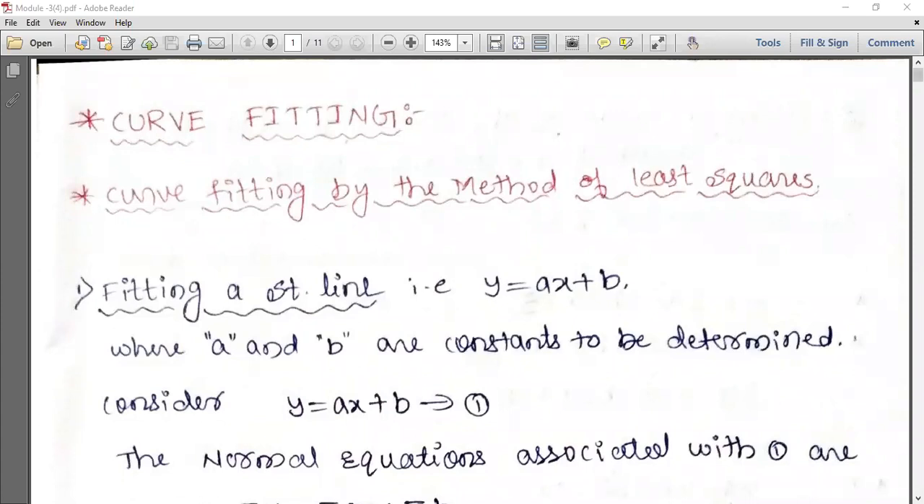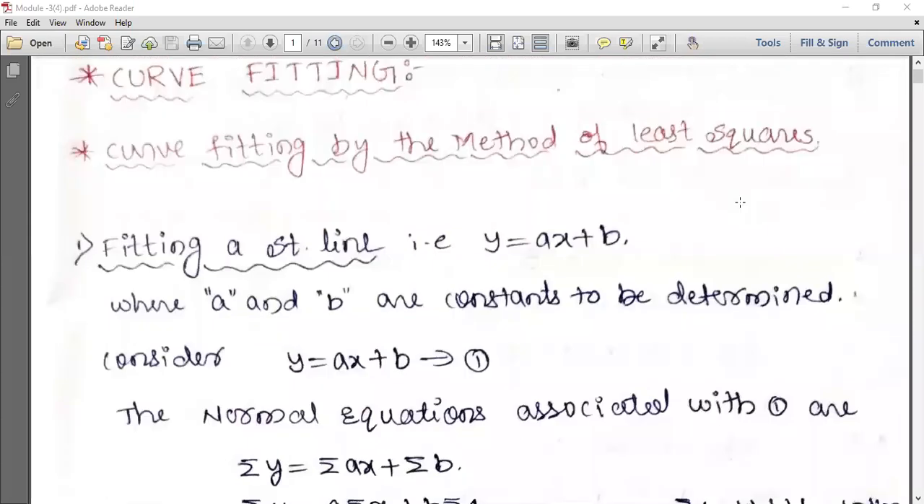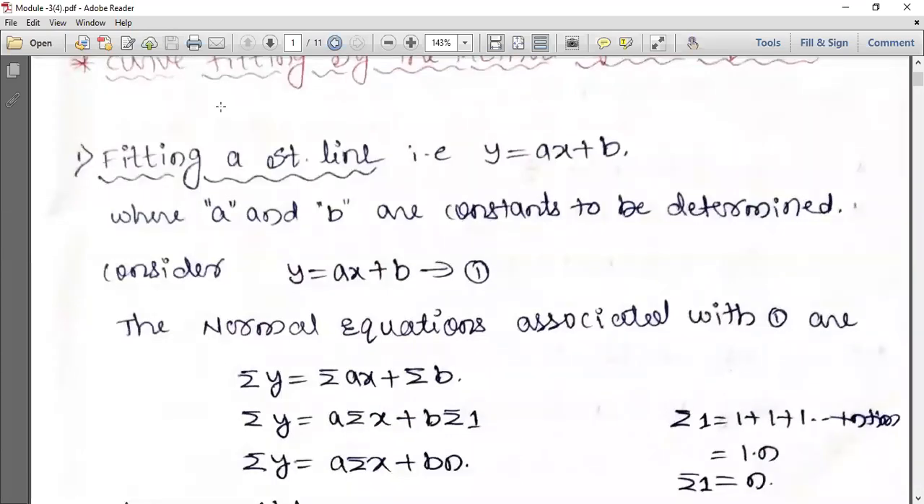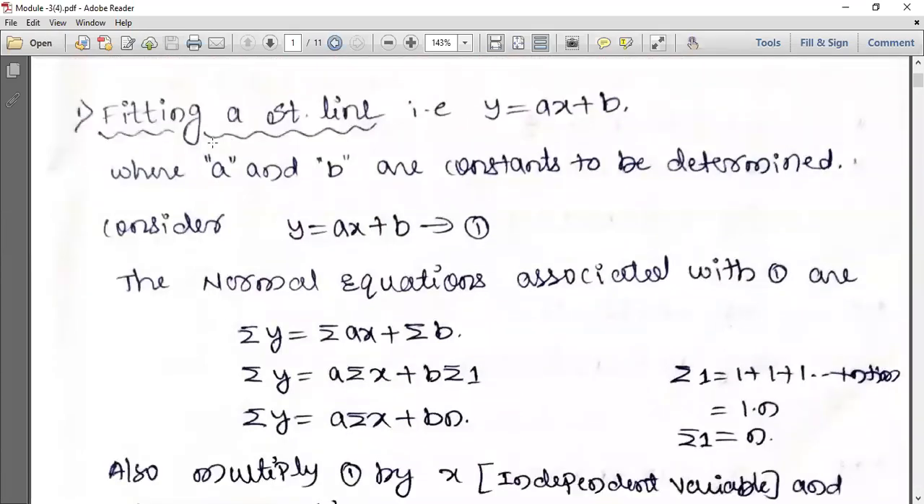So here first we will study curve fitting. In curve fitting, we are fitting 3 curves. One is a straight line, one is a parabola, and there is one more curve. This curve fitting method is called the least square method. By using this least square method, we are fitting them. Let us go one by one.